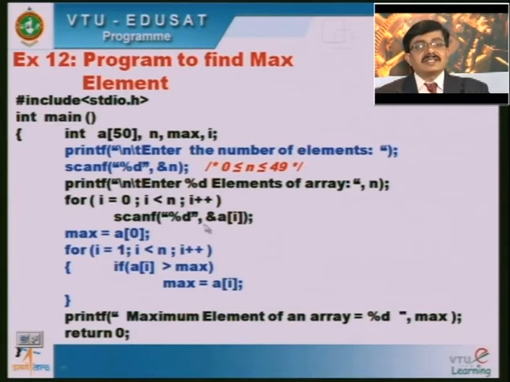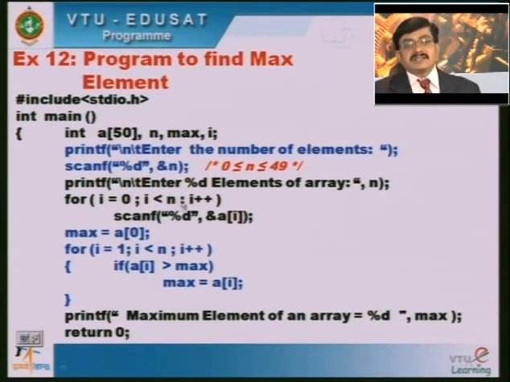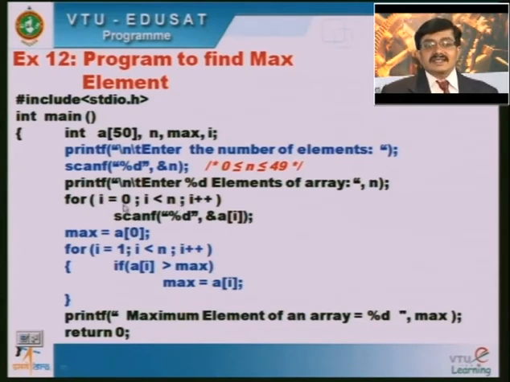So scanf of "%d", &a[i]. When i is 0, I will be reading the 0th element. When i is 1, I will be reading the first element. When i is 2, I will be reading a[2], and so on up to n minus 1, because n is the number of elements I will be entering. The index starts from 0, so I should go only up to n minus 1.